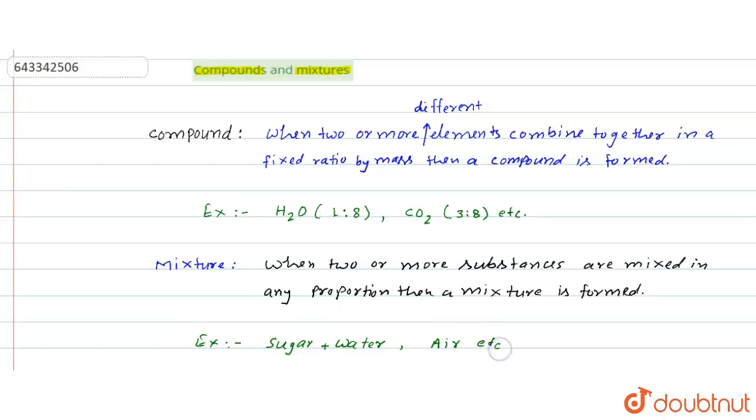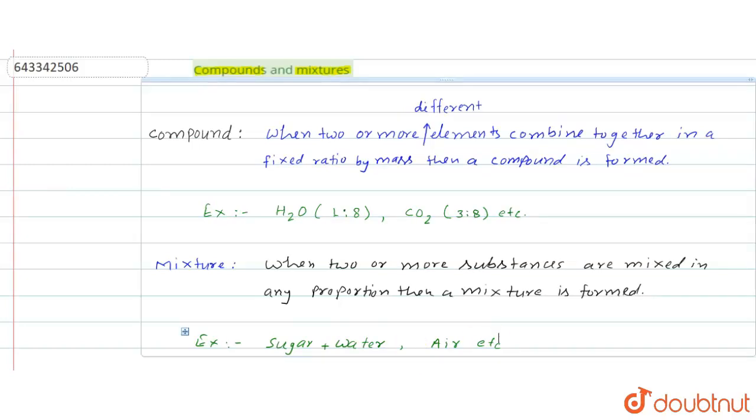For example, if we consider the example of air, air is a mixture. Air consists of different gases like nitrogen, oxygen, carbon dioxide, some inert gas like argon, etc. Different gases are mixed in air, so it is a mixture. Mixtures may be homogeneous and heterogeneous. So this is about compounds and mixtures. So this is the answer of this question.